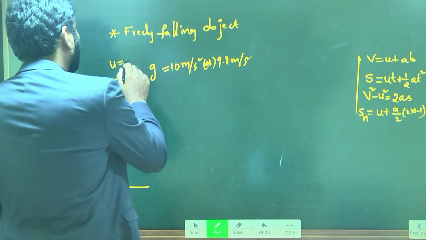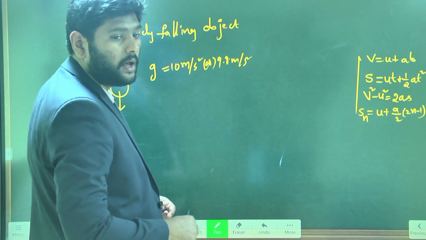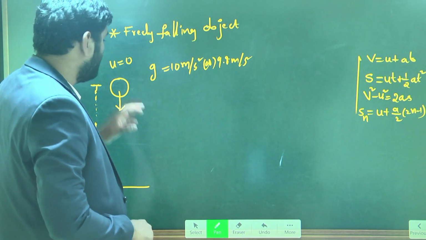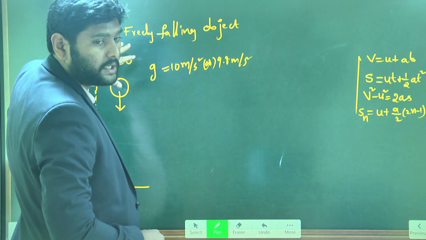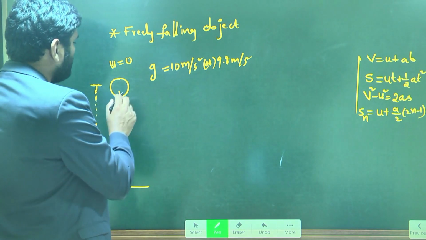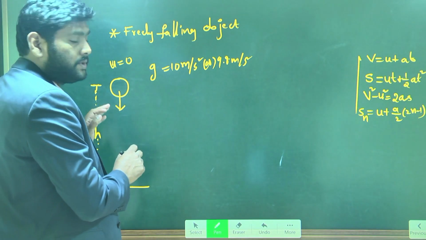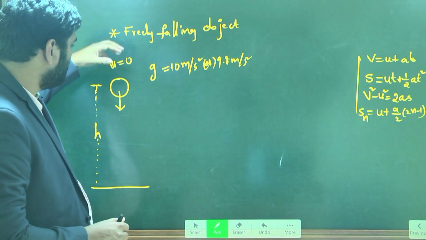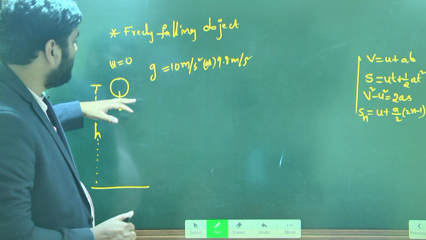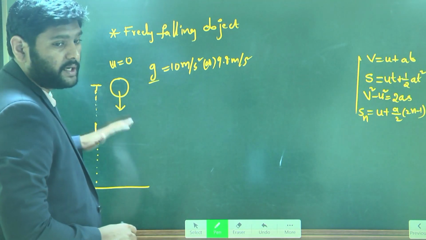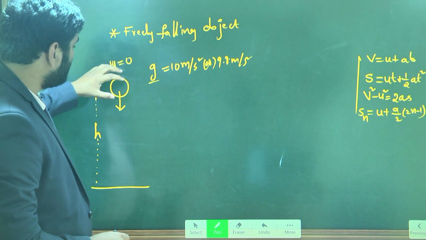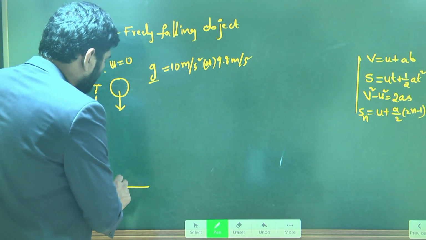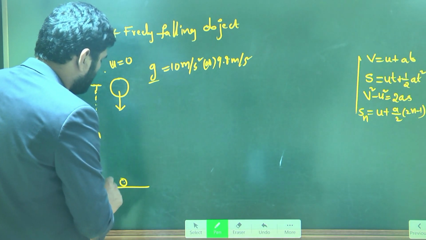No, here u value is 0. Our common sense tells us the u value is 0, because it is initially starting from rest when it is falling freely. So initially the velocity is 0. When you leave it with 0 velocity, it increases, moving in the downward direction. Why is it moving downward? Because g acts in the downward direction. When g is acting downward, the object also moves continuously downward. So at some instant it will fall and hit the ground.